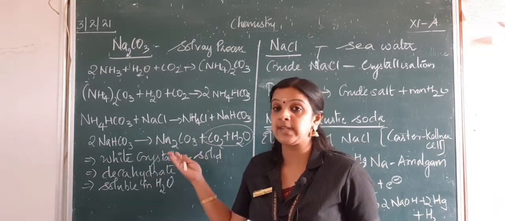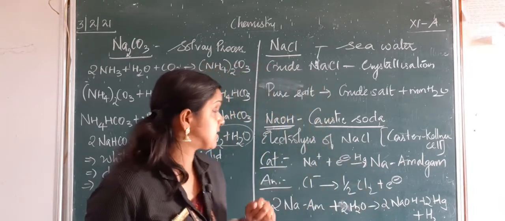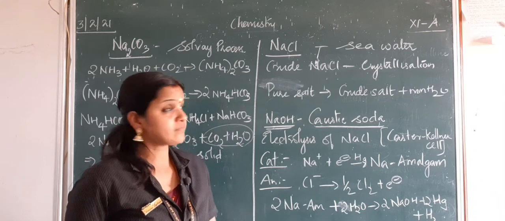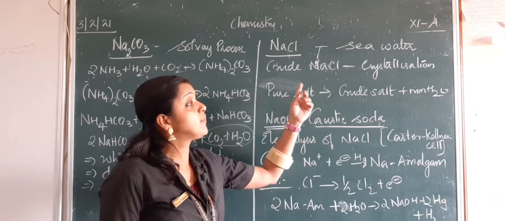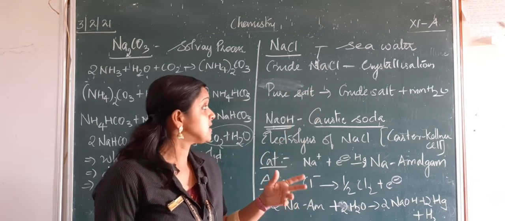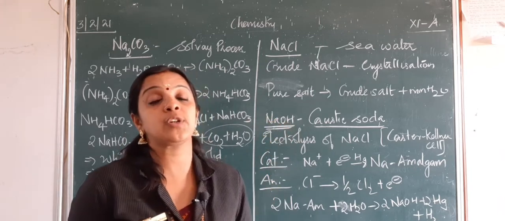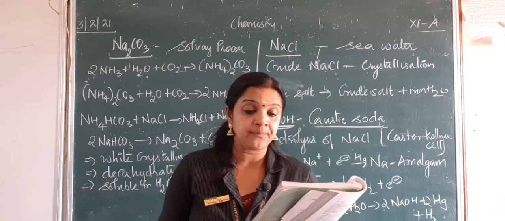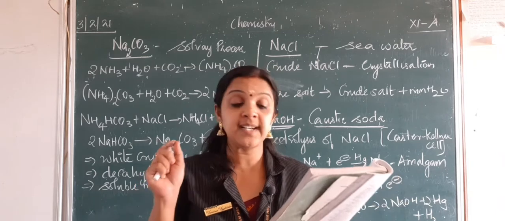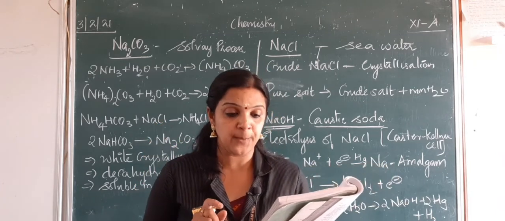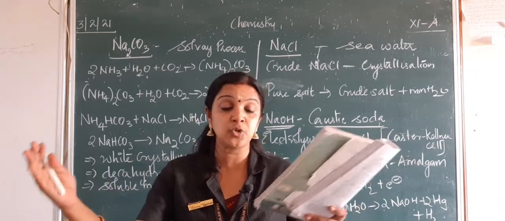When you come to 12th standard, you will be doing practicals where you will use this sodium carbonate for qualitative analysis. When we come to sodium chloride, it is actually obtained by the evaporation of seawater, but crude sodium chloride is obtained by crystallization, and if you want to get a pure salt, it is obtained when you dissolve the crude salt in the minimum amount of water. Sodium chloride melts at 1081 Kelvin. The solubility does not increase much with increase in temperature. And crystals of pure sodium chloride always get separated out in huge amounts.